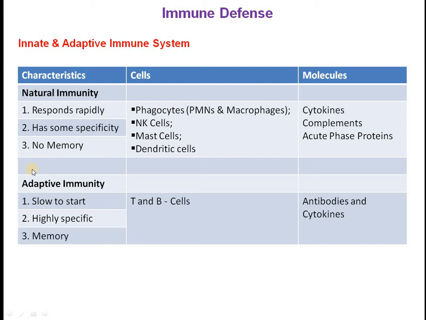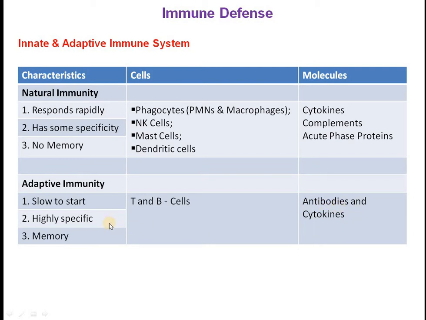Adaptive immunity starts very slowly, because it requires the production of different molecules and secretion of these molecules to protect our body from invading organisms. These molecules are like antibodies and cytokines.